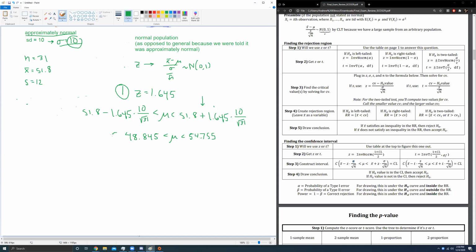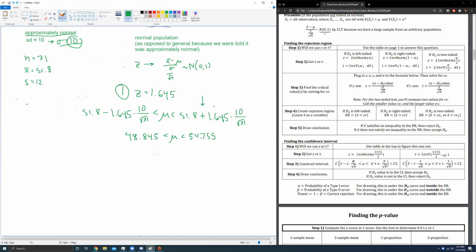Sometimes she writes it like this, puts a C here and then parentheses, and then says this is a 90% confidence interval. So you might see her write it in this awkward way. The way I see it is, just give me the interval. I don't need all this extra 0.90. This is an interval, right? So I'm happy with that.